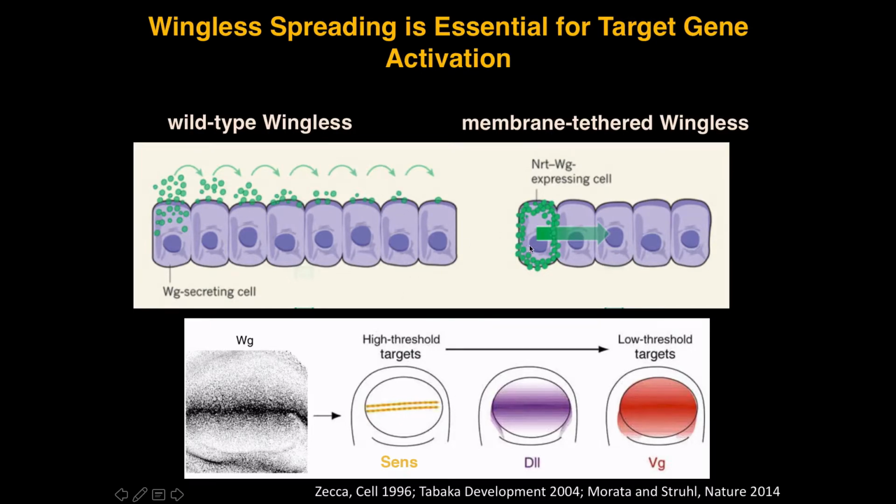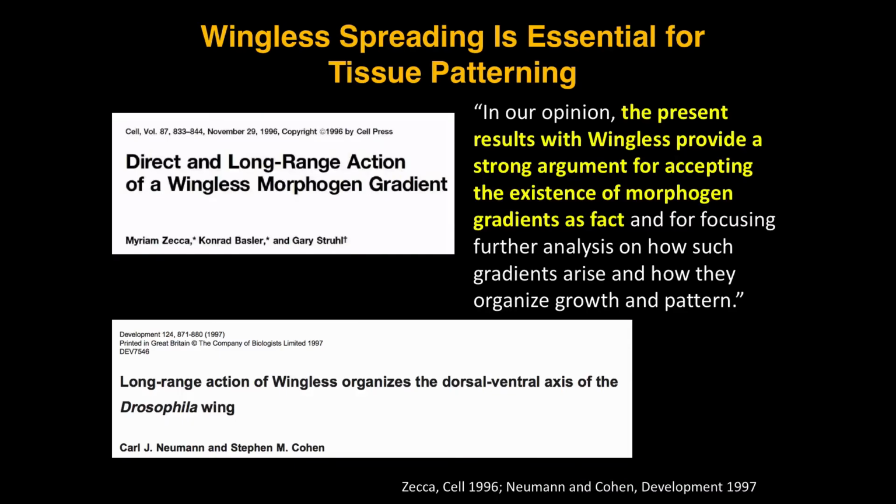And in contrast, when they overexpressed the tethered Wingless, they found that, again, high-level and low-level target genes were activated, but only in the immediate neighbors. That evidence suggested that Wingless spreading was indeed critical for long-range signaling and tissue patterning. And it was such a splash at the time that here, after decades, there seemed to be resolution of this controversy that these papers were published in high-profile journals.